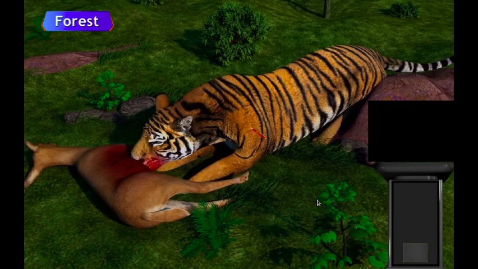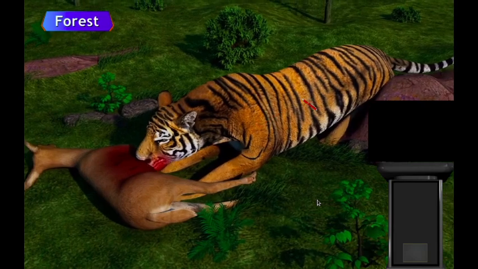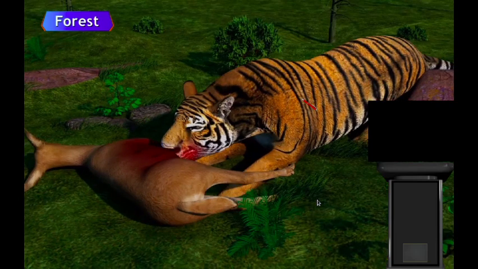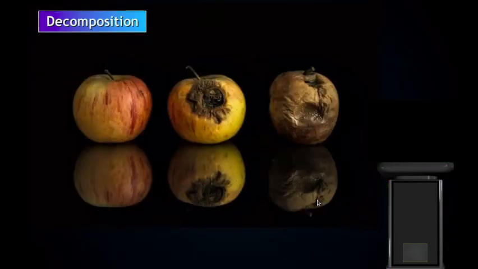So these animals, different animals, plants and animals, they are living. So they make up the biotic factors or the biological factors. Here we have plants. Now, we have fruits. When the fruits rot, they undergo decomposition. Now, when it decomposes, it turns to manure.